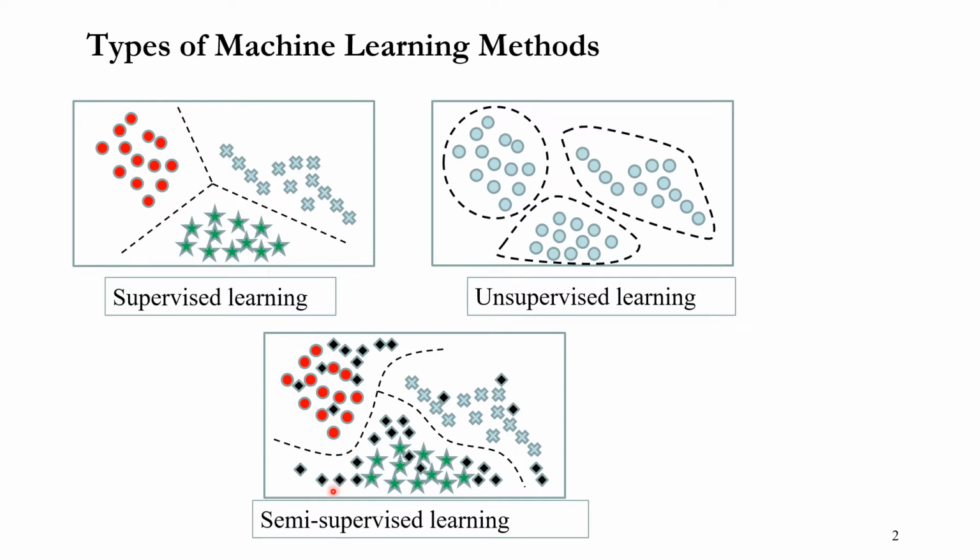In semi-supervised learning, the goal is the same. You want to find a nice optimal boundary like this. But in the semi-supervised learning case, you're going to make use of unlabeled data. By using this unlabeled data, we're going to improve the performance of supervised learning. So that's the basic idea of semi-supervised learning.